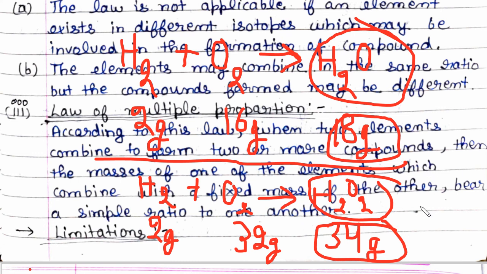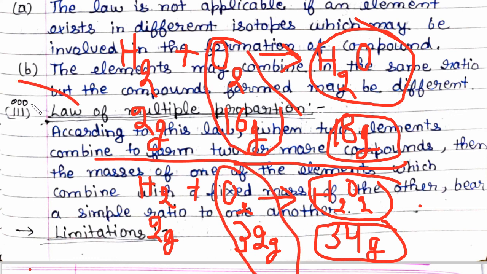Now if we take this oxygen 16 gram and this oxygen 32 gram, here this way 16 upon 32. If we divide, then 1 and 2, so the result is 1 by 2. It is in small whole number ratio now. So this rule states that.